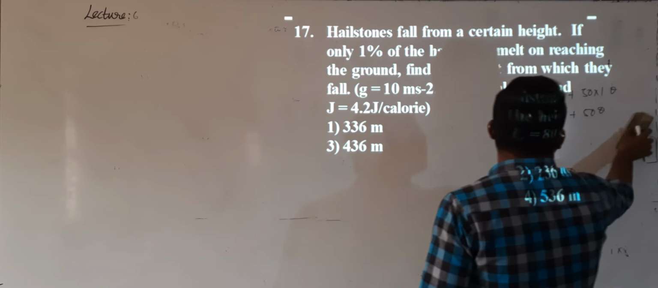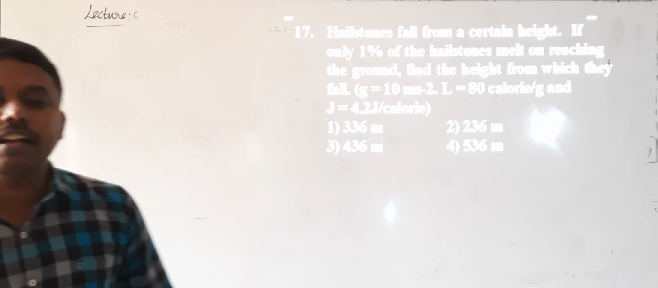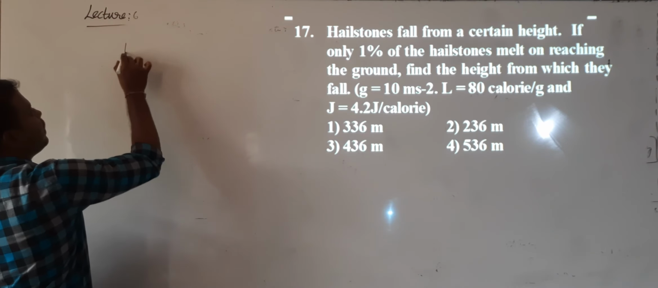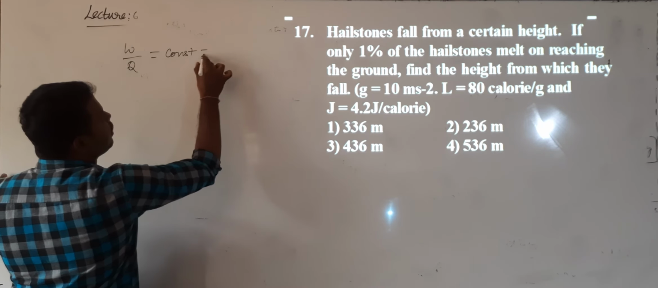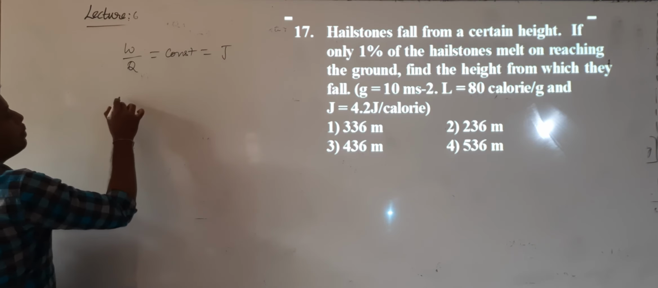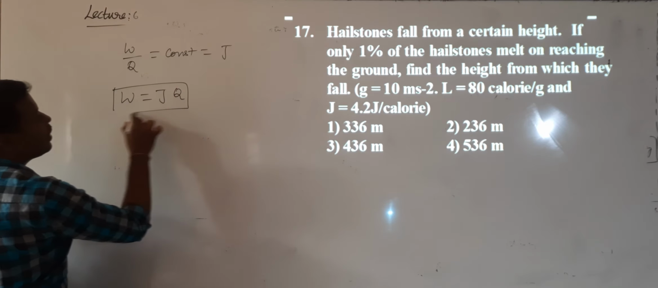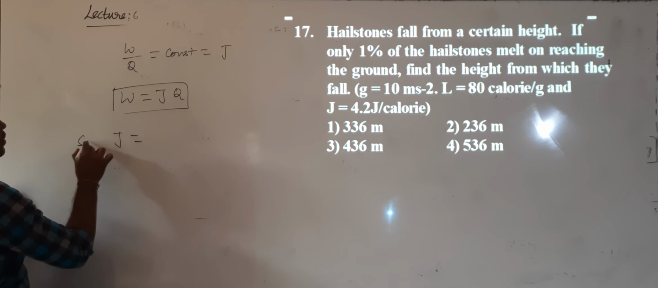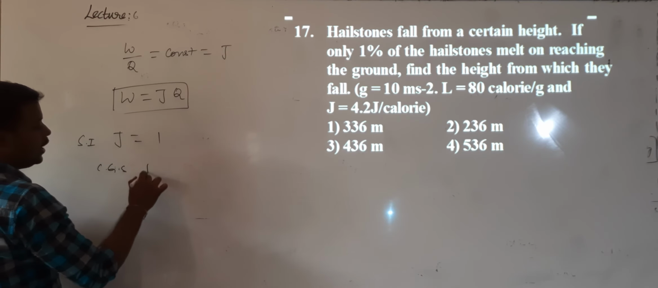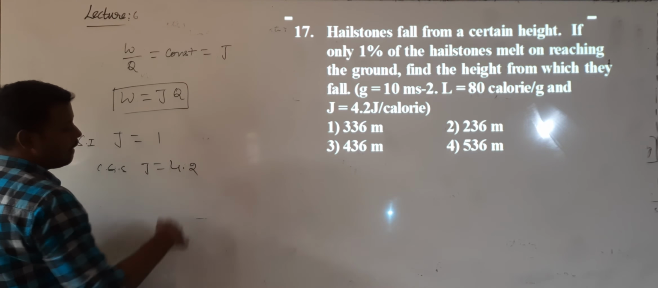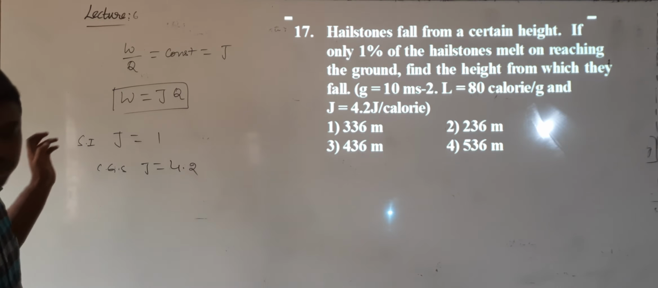In class we clearly discussed the concept of Joule's law. So what is Joule's law? Joule's law states that the ratio of work done to heat produced will always be constant. That constant value is equal to J, where J is the mechanical equivalent of heat. So W is equal to J into Q. In the SI system, the value of J is 1, whereas in the CGS system, the value of J is 4.2. That you need to remember. Okay? Now let us see question number 17.